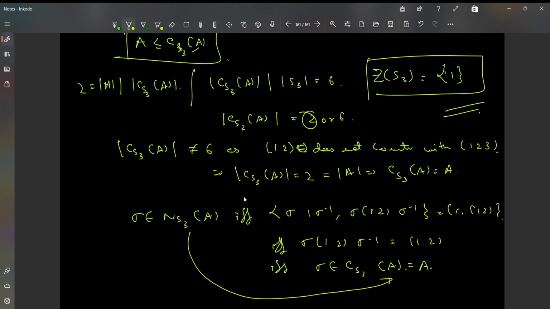So we end this lecture here. In the next lecture we will introduce the concepts of stabilizers and kernels of group action.